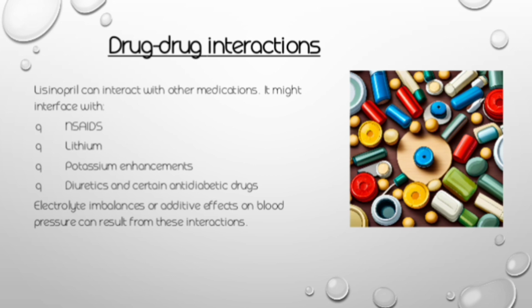Similarly, diuretics. Normally, lisinopril can be combined with diuretics like hydrochlorothiazide, but these diuretics can also reduce the blood pressure. So lisinopril can also reduce the blood pressure. So when this drug is given along with the diuretics, a sudden fall in the blood pressure can be observed. So when this drug is given to patients who are already taking diuretics, lisinopril should be administered after the stopping of the diuretics, and then slowly diuretics can be combined with lisinopril after a few weeks. By this type of administration, we can eliminate the sudden fall in the blood pressure and syncope in the patient. Electrolyte imbalances or additive effects on the blood pressure can also result from these interactions.